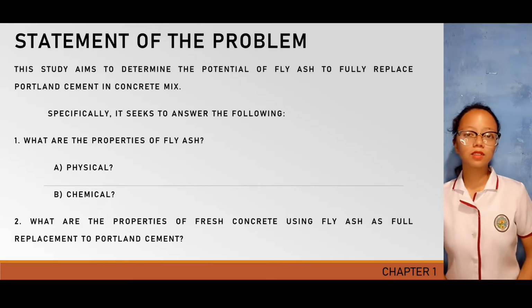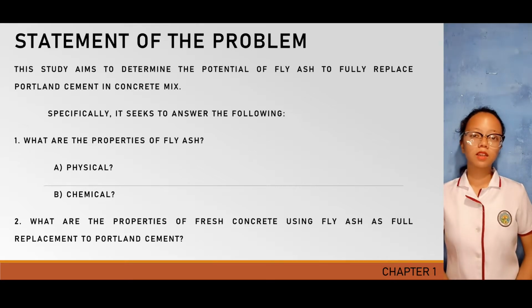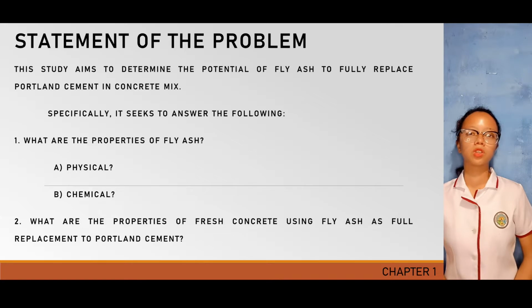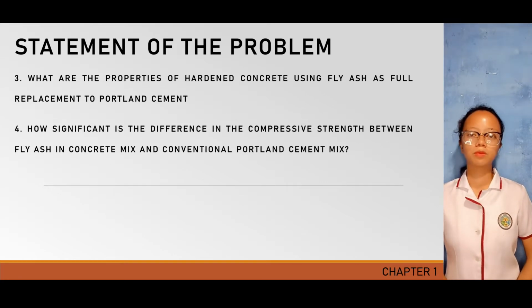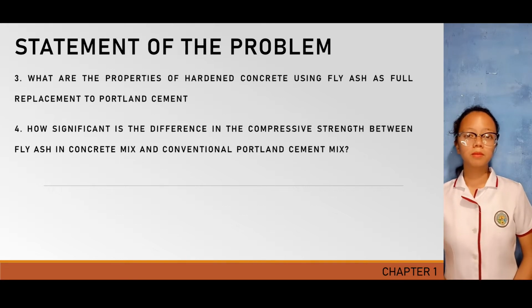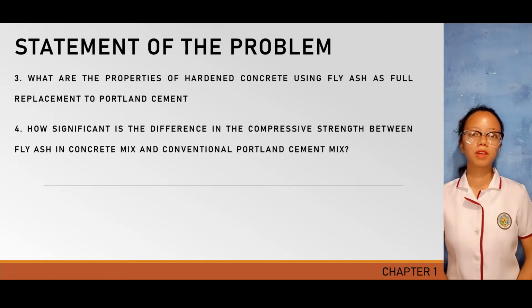Specifically, it seeks to answer the following. First, what are the physical and chemical characteristics of fly ash? Second, what are the properties of fresh concrete using fly ash as full replacement for Portland cement? Third, what are the properties of hardened concrete using fly ash as full replacement to Portland cement? And lastly, what is the significance of difference in the compressive strength between fly ash concrete mix and conventional Portland cement mix?